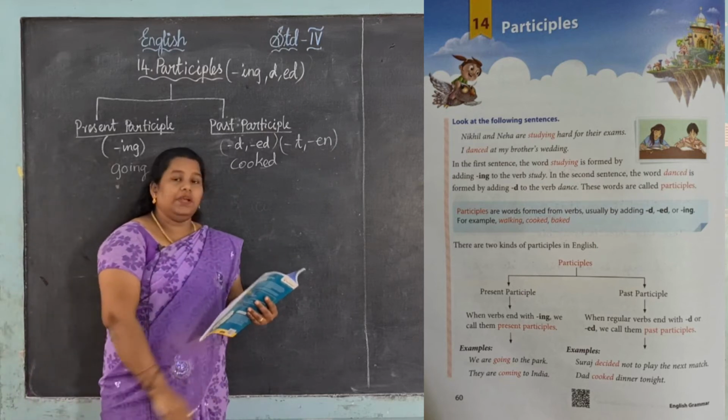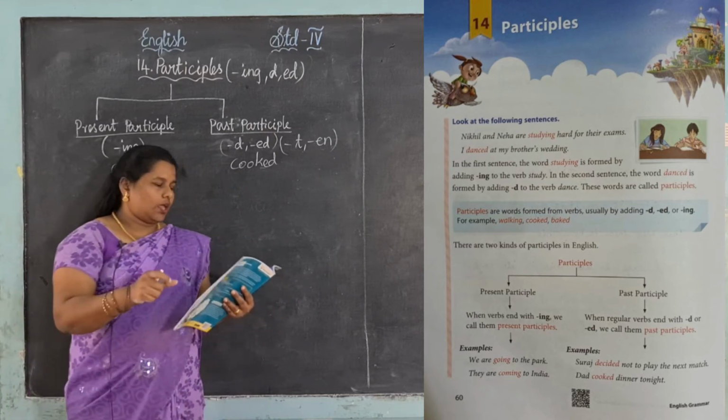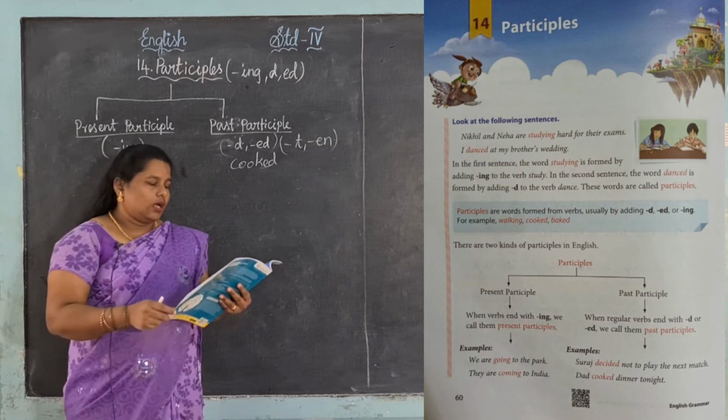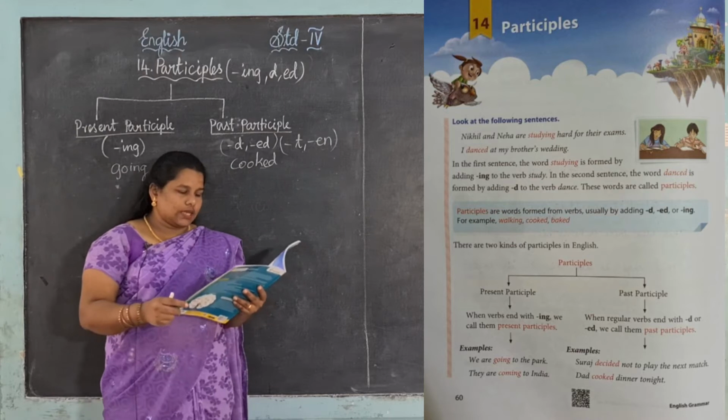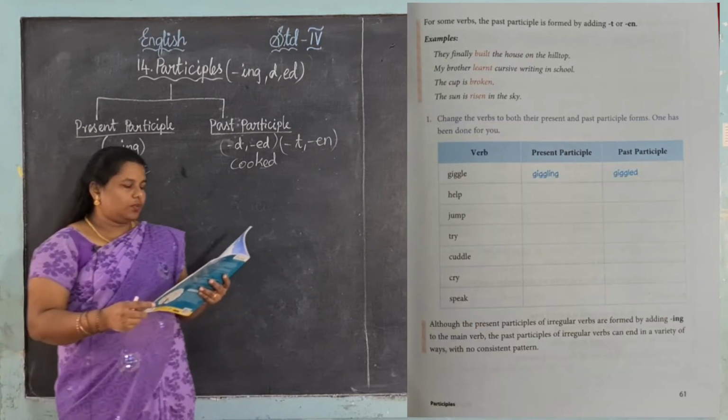See the example: built, built. Okay, then land, broken, risen. Yes. Now let me move to the exercise, page number 61, first Roman letter.